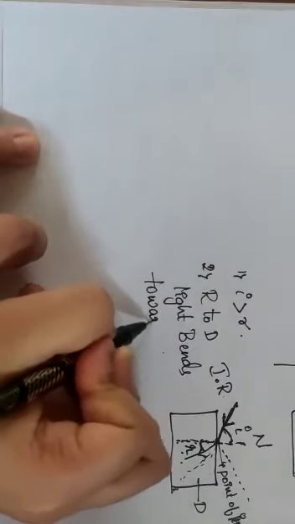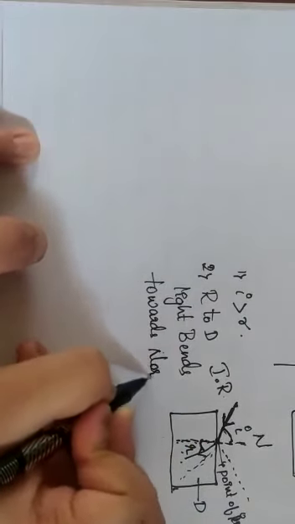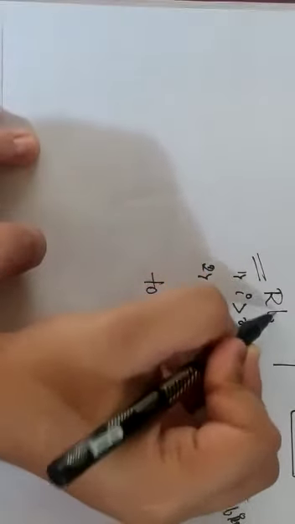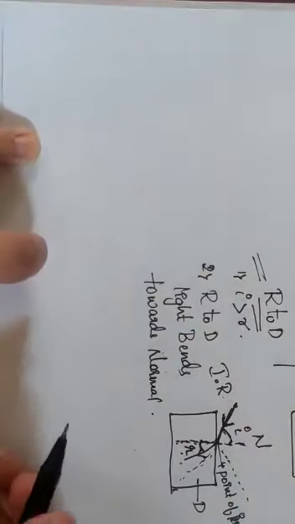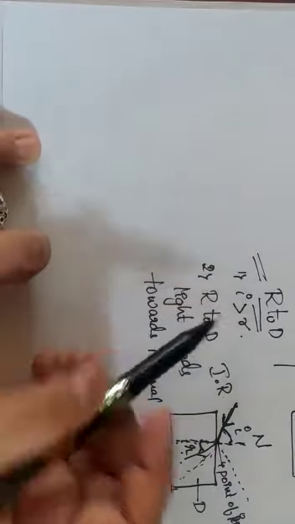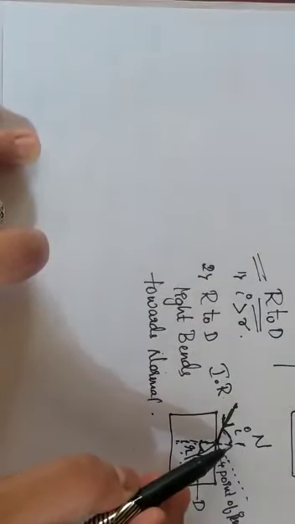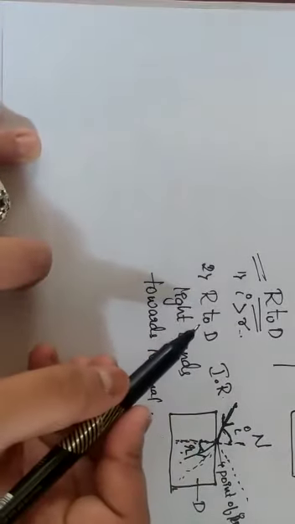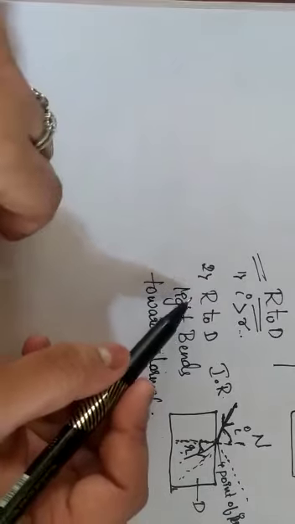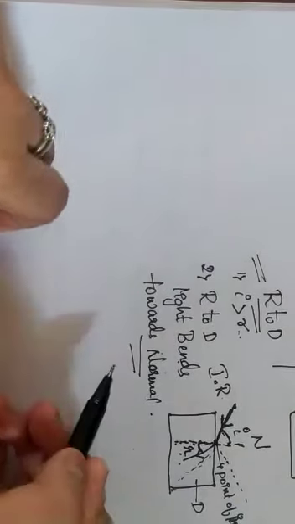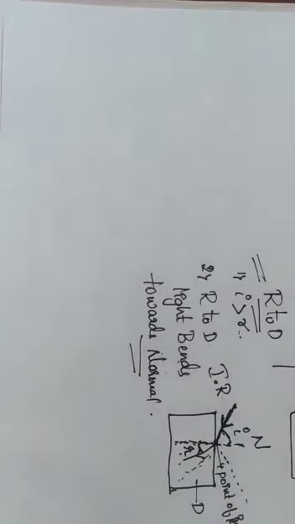This is very important. These two concepts are very important whenever you are considering light from rarer to denser. Okay, I'll repeat it. When light travels from rarer to denser medium, the angle of incidence is greater than the angle of refraction. Second point is, when light travels from rarer to denser medium, light bends towards the normal. These are some of the conditions that you have to remember.